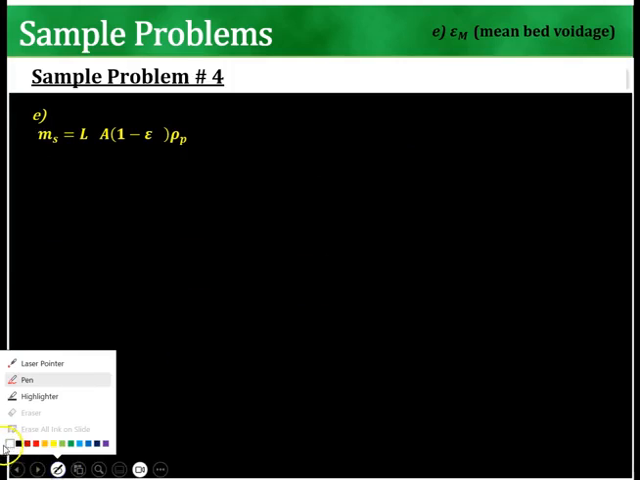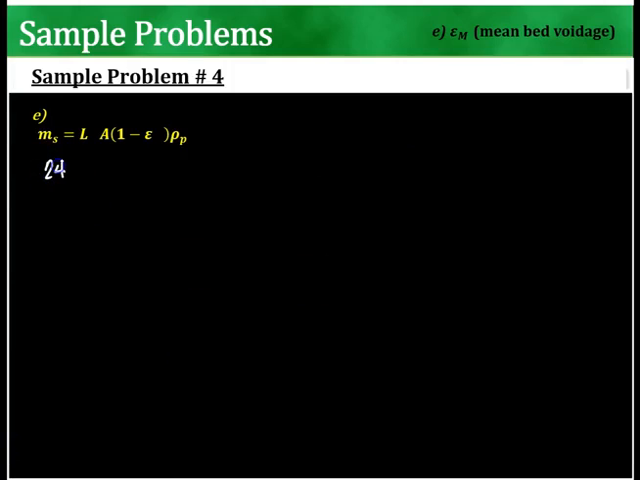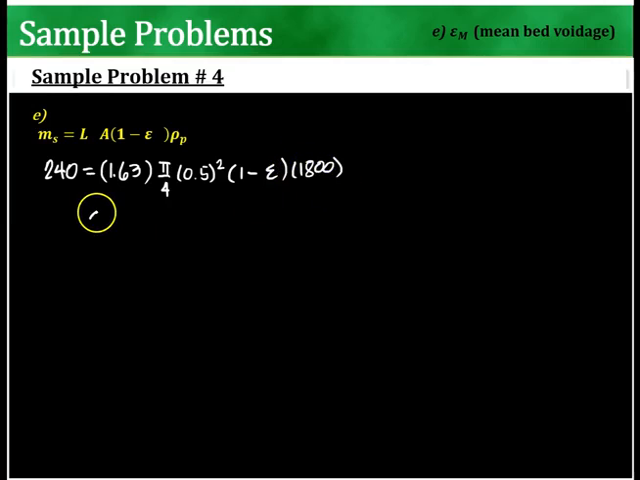The mean bed voidage. So basically, we can just say 240 is the mass, and then the L here, where the bubbles happen, 1.63. The area is pi over 4, 0.5 squared, 1 minus whatever the E is, times 1,800. You'd be able to solve for E as 0.583, which is the mean bed voidage.